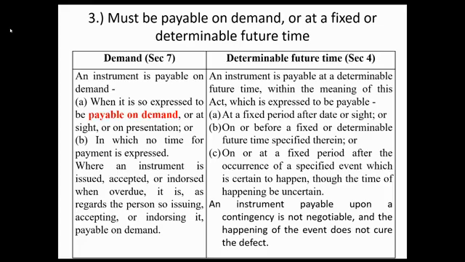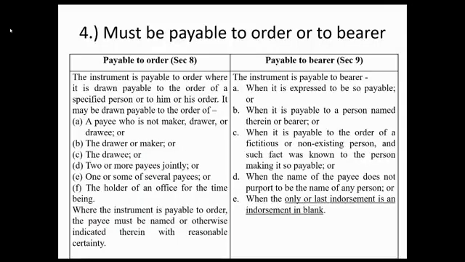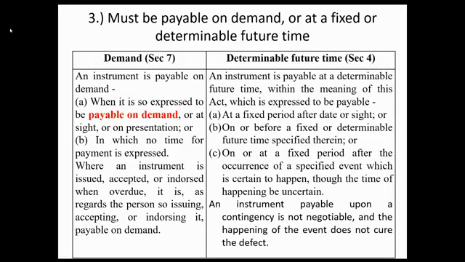Okay, kailan naman siya payable at determinable future time? Sabi dito, an instrument is payable at determinable future time within the meaning of this act, which is expressed to be payable A, at a fixed period after date or sight. Example, 30 days after date. Kaya kung may date yun, mag-plus ka ng 30 days, that would be the maturity date. Kung 30 days after sight naman, it means magmamature siya 30 days after first presentment for acceptance. Letter B, on or before a fixed or determinable future time specified therein. Example, I promise to pay to the order of X 100,000 pesos on or before December 1, 2020.